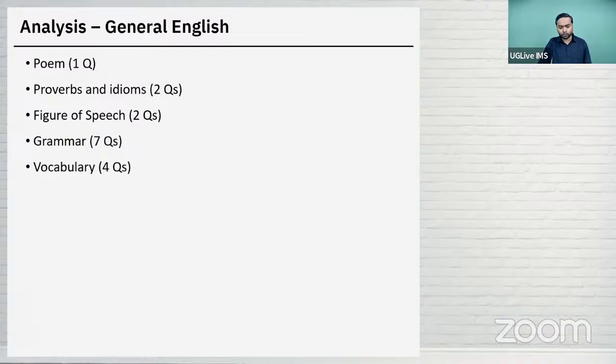One was on antonyms. Then there was one fill-in-the-blank question where there were two blanks, and in both the blanks, the word that was used was a homonym.